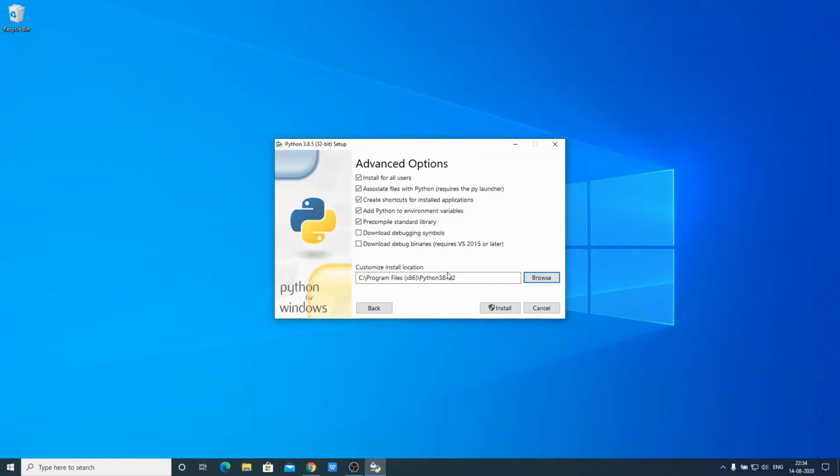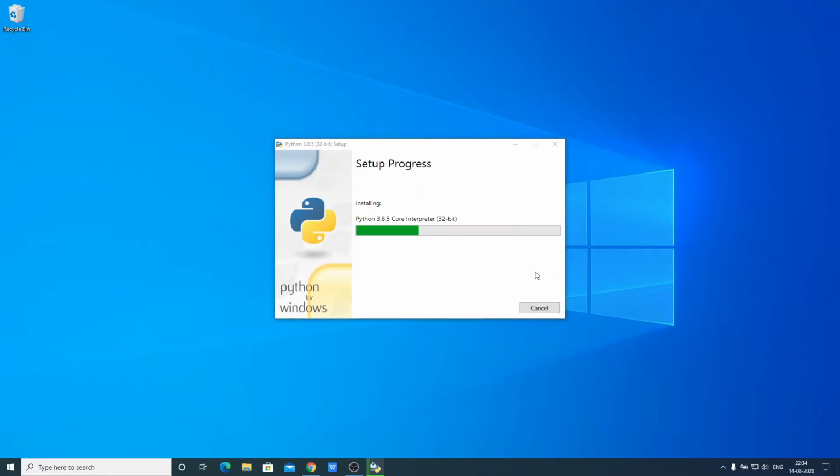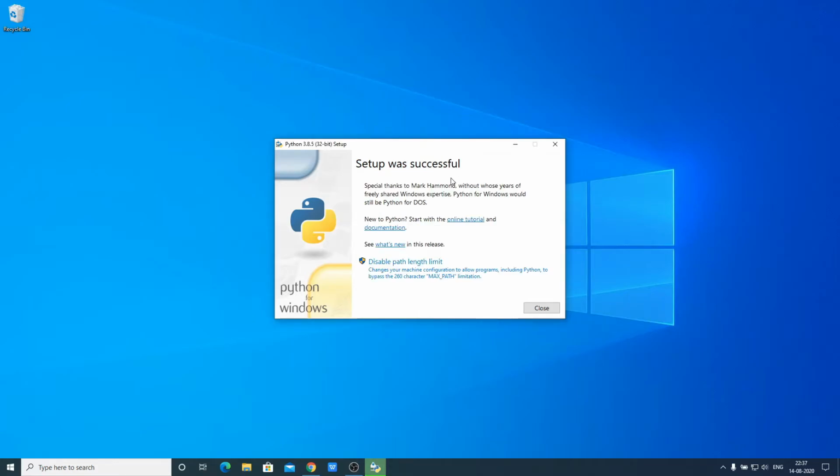After you have customized your location and some additional features, you can simply click on install. Here you can see it is installing, so it will take some time. Wait until the installation process completes. Here you can see our setup is successfully installed, and here we have some options. If you want to learn Python programming, it also provides its official online tutorial. You can follow the official online tutorial, or you can just check the documentation. And here you can check what's new in this release. Let me close this window.